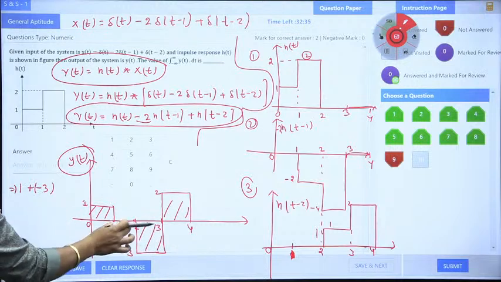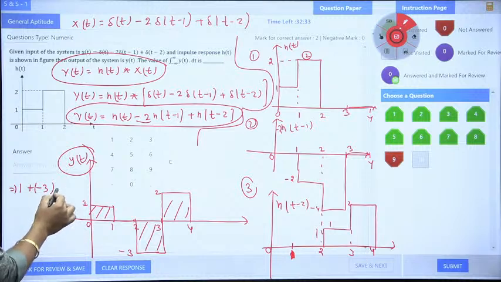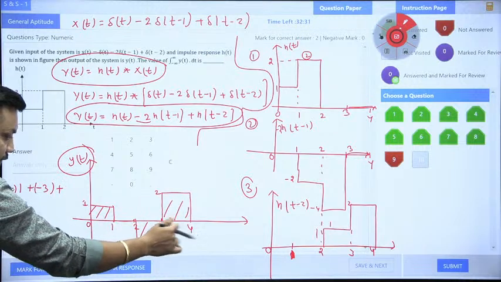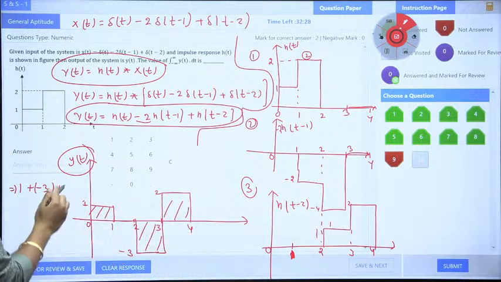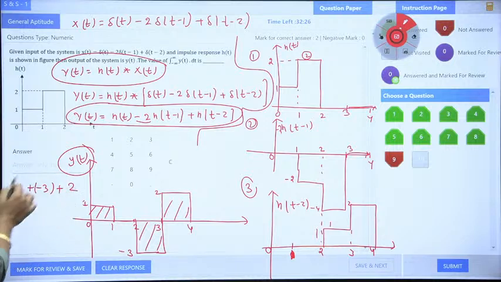What is the area of this? 0. What is the area of this? 2 into the difference between 3 and 4, which is 1. So 2 into 1 is 2. The final answer is nothing but 2 plus 1, 3, minus 3, which is 0. The final answer should be 0, sir. Guys, tell me, are you getting 0 for this?